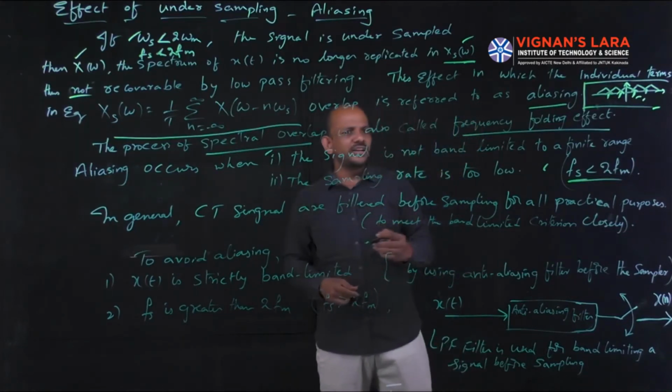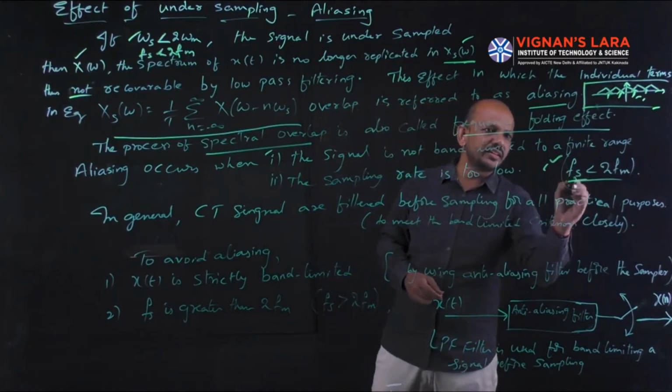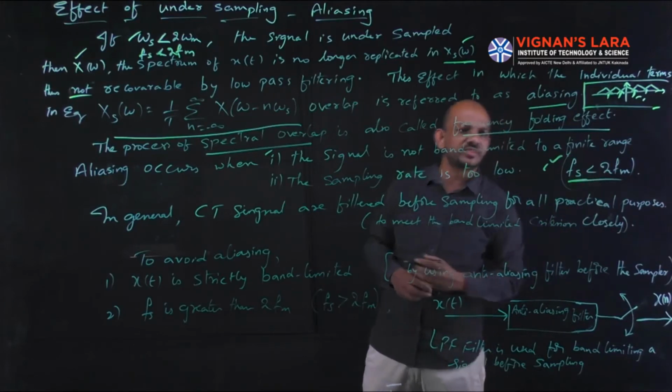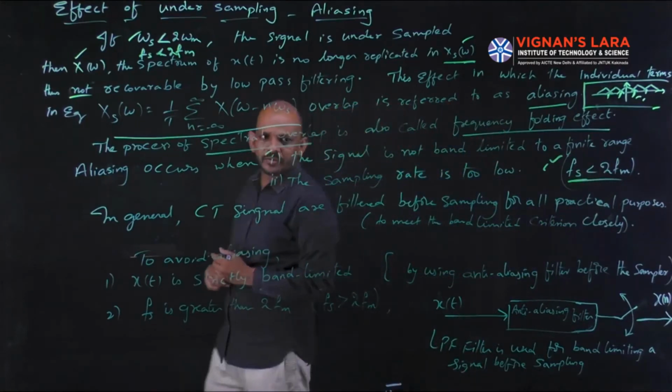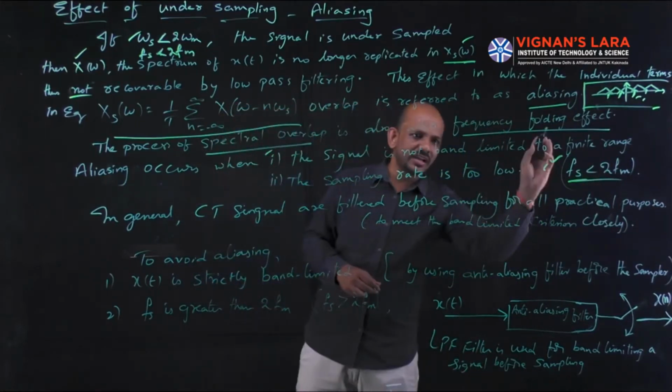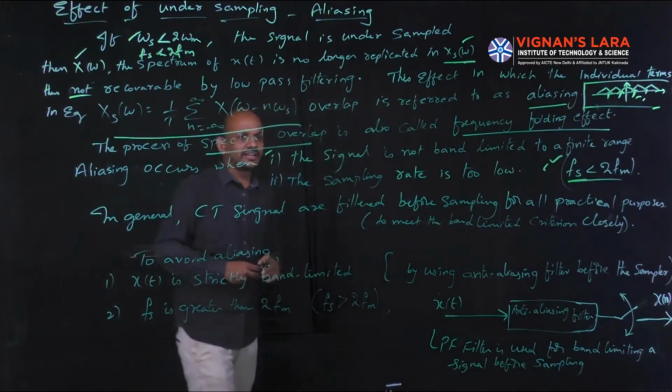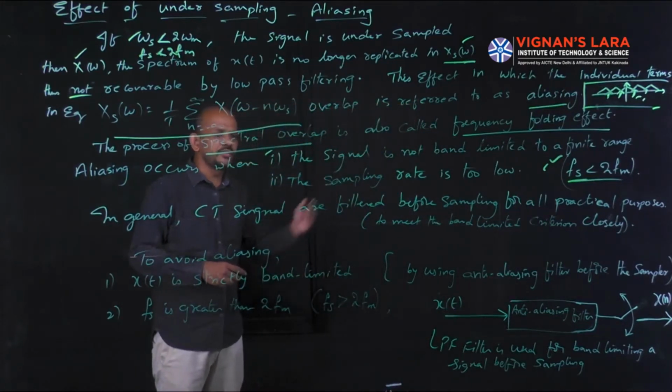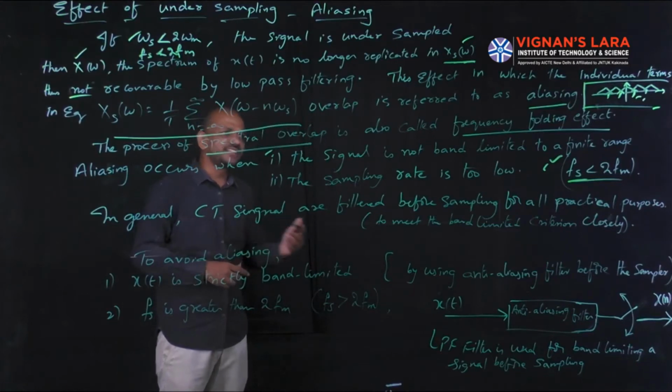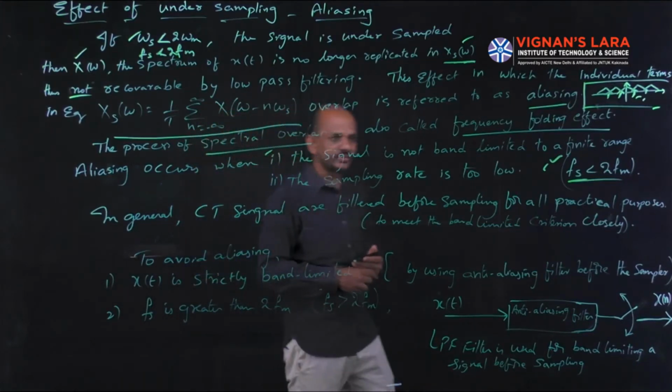So simply we can specify this: if the sampling frequency is less than twice the maximum frequency component of the message signal, then aliasing will occur. If you want to write it, we can write like this: the signal is not band limited to a finite range, then aliasing occurs. Or the sampling rate is too low, then also aliasing will occur.